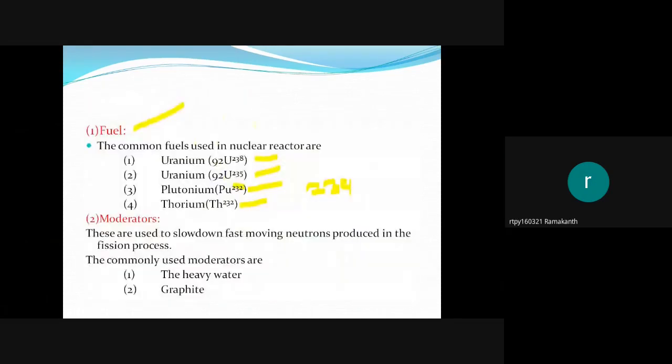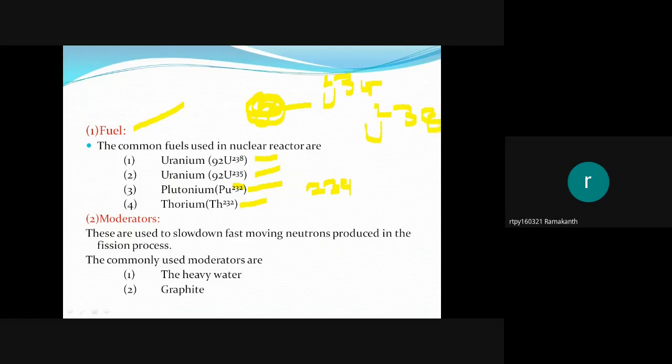In the mines, we find some rocks. These rocks contain uranium. It is a compound containing uranium-235 and uranium-238.